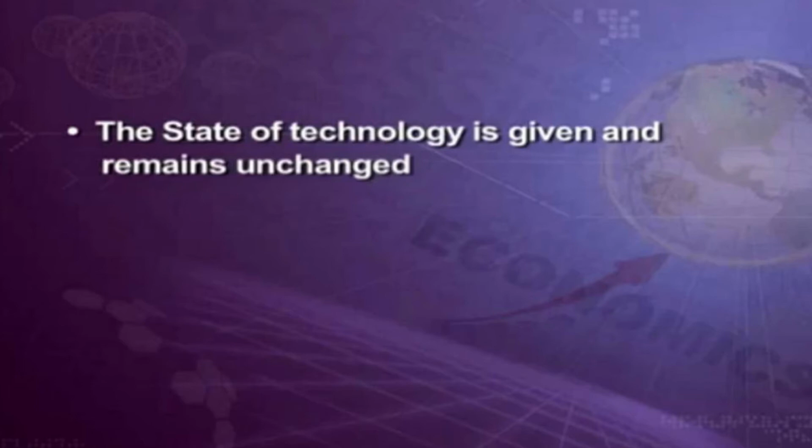A machine does the work of 10 members. So you see how much technology is required and how many laborers are required, and based on that we will have changes. This is the marginal rate of technical substitution. How much technology is required? Here technology remains unchanged, because for so many laborers' work that the machine does, we get the level of output.